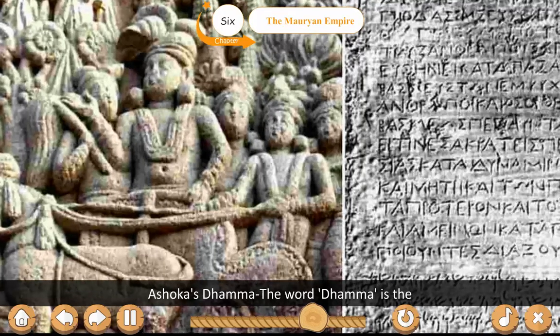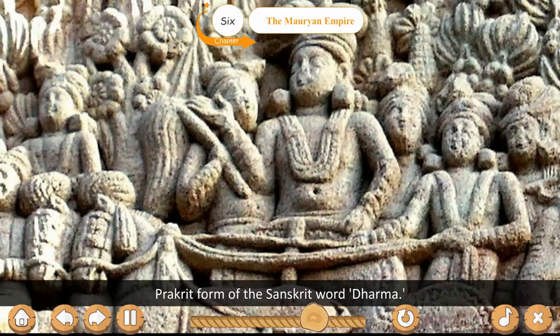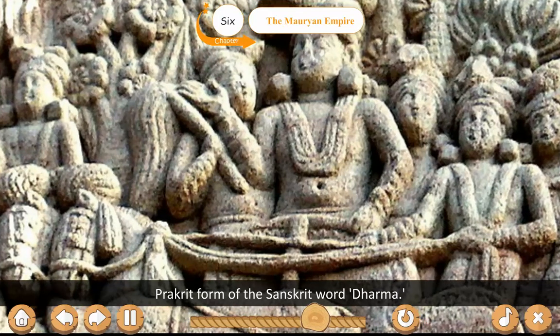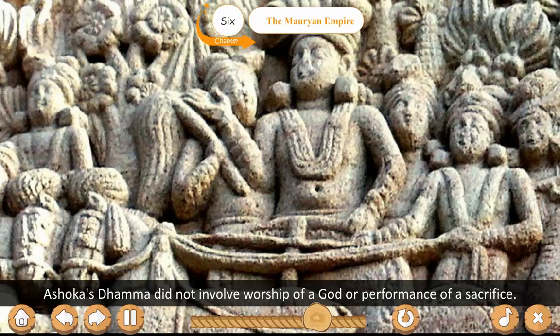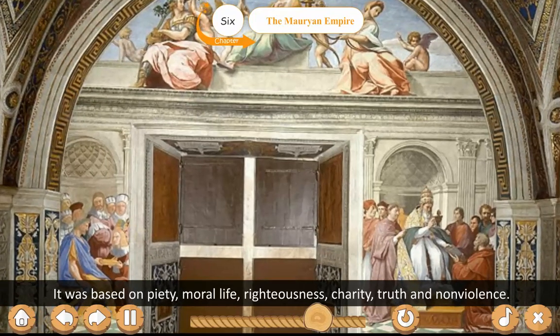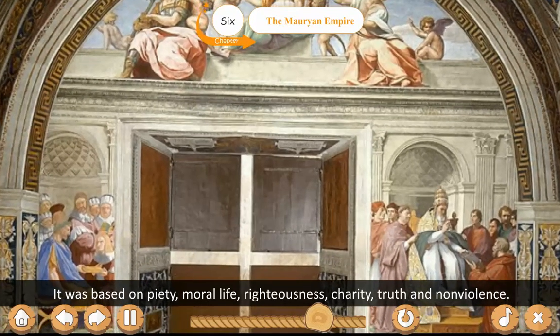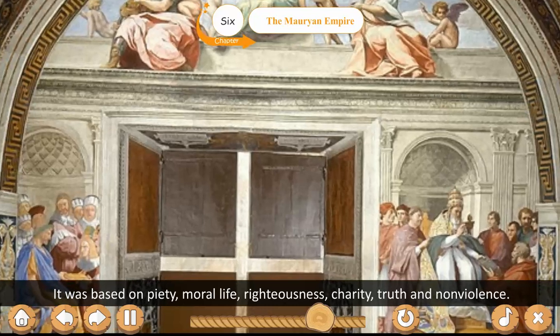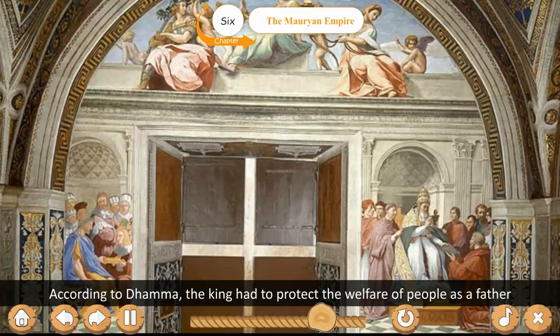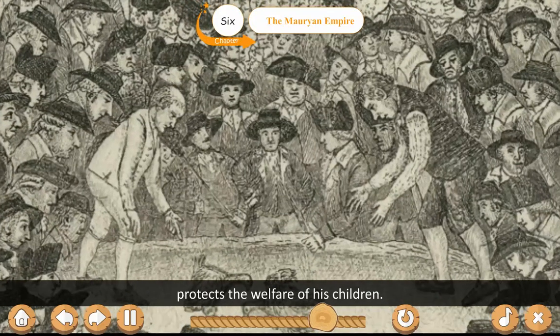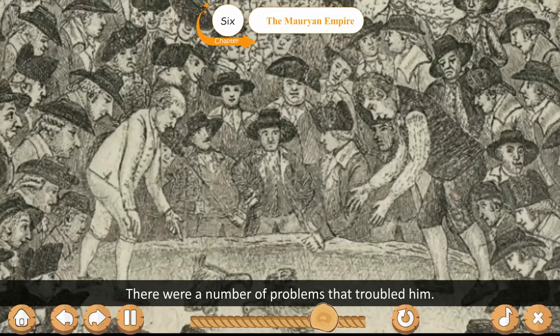Ashoka's Dharma. The word Dhamma is the Prakrit form of the Sanskrit word Dharma. Ashoka's Dharma did not involve worship of a god or performance of a sacrifice. It was based on pity, moral life, rightness, charity, truth and non-violence. According to Dhamma, the king had to protect the welfare of people as a father protects the welfare of his children. There were a number of problems that troubled him.